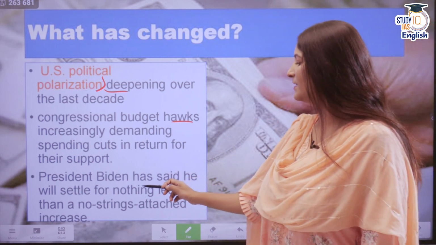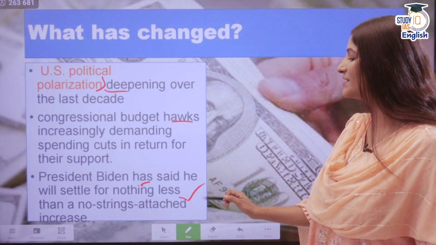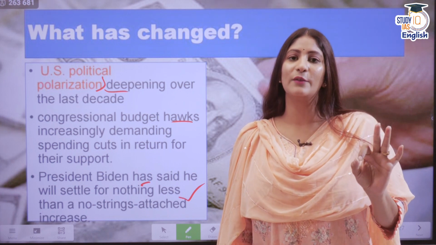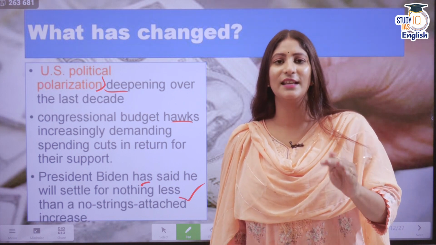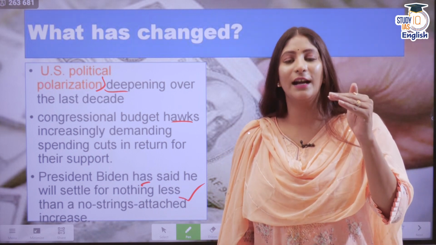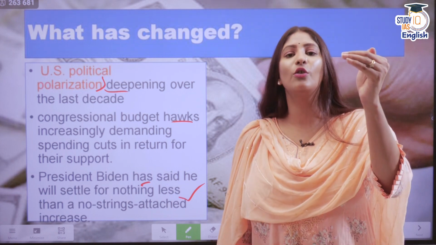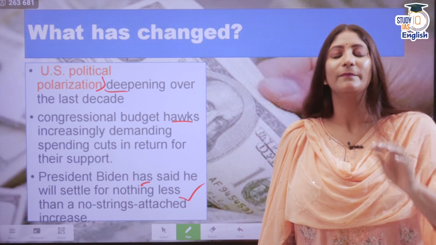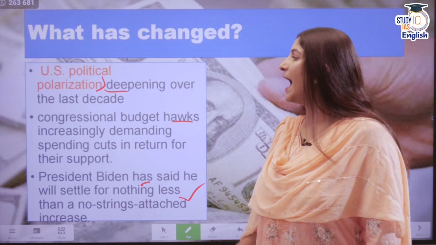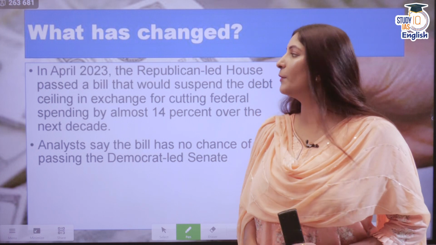And President Biden has said that he will settle for nothing less than a no-strings-attached increase. What does this mean? There was a bill passed in April 2023 which said that we are going to raise the debt ceiling limit, but you will have to cut the spending. You have to cut the spending, then only we can talk about raising the debt ceiling. So this is not what the Joe Biden government wants. And what the entire issue revolves around is deepening political polarization.